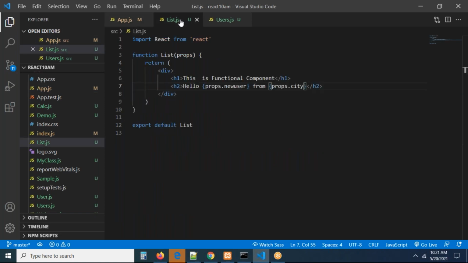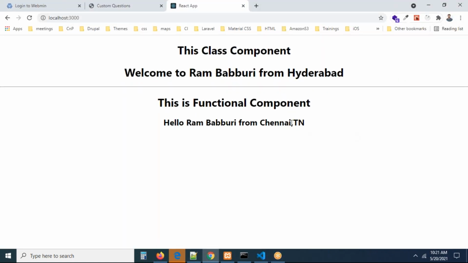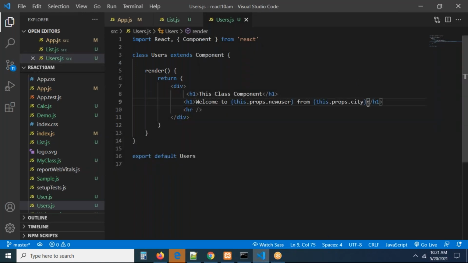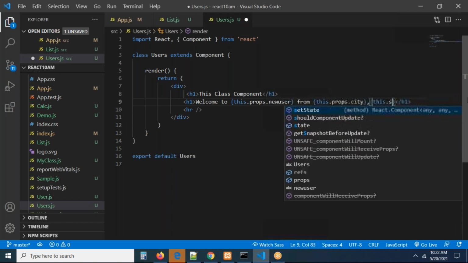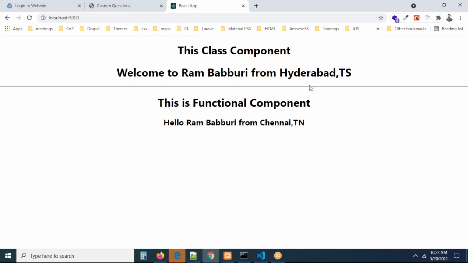How can we access state? Here I want to add a comma and take props.state. I'm just going to access the value something like this. Just refresh the page. Now you can check this tn is also coming here. You can go to the class component. In this class component, the only thing is we have to take it as an expression, this.props.state, that's all. Now I'm refreshing the page, you can see the value is coming like this.